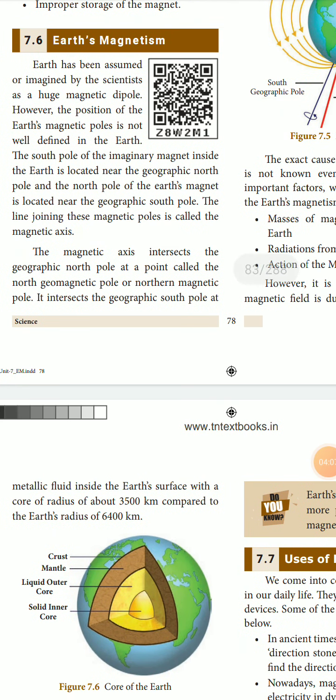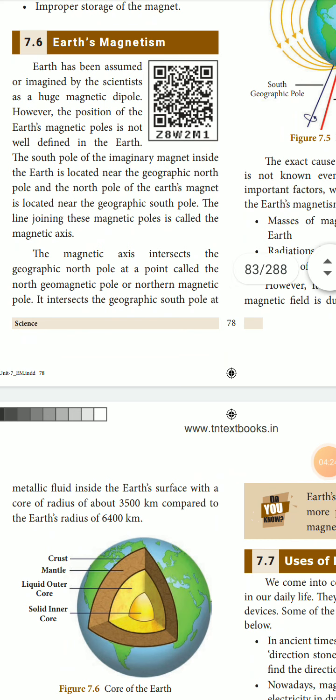Now, Earth's magnetism. Earth has been assumed by scientists to have a huge magnetic dipole. Earth's magnetic poles are not well defined. The south pole of the imagined magnet inside the Earth is located near the geographic north pole, and the north pole of the Earth's magnet is located near the geographic south pole.